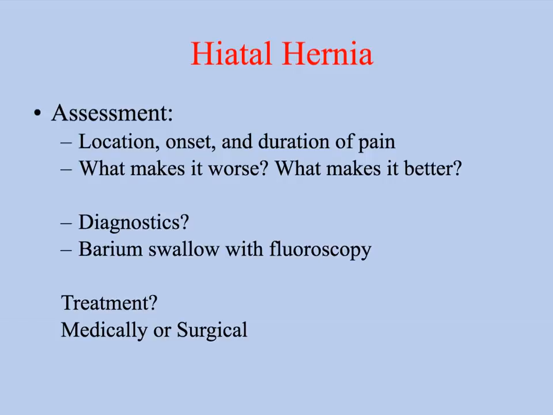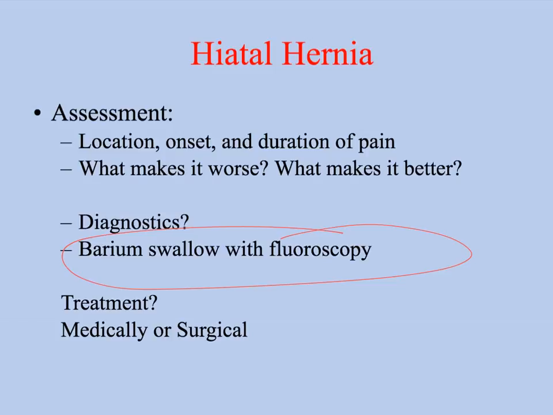It's the most specific diagnostic test for identifying a hiatal hernia. Rolling hernias are usually visible on that test as they swallow the barium and it goes down.